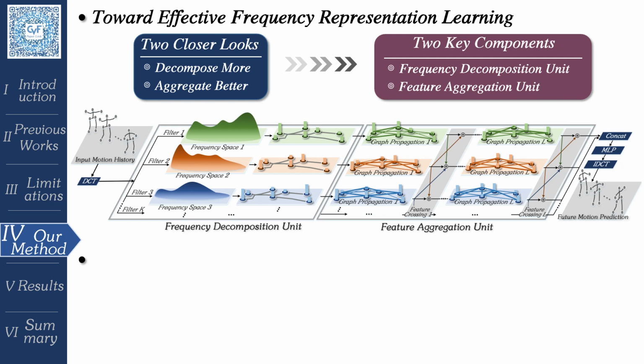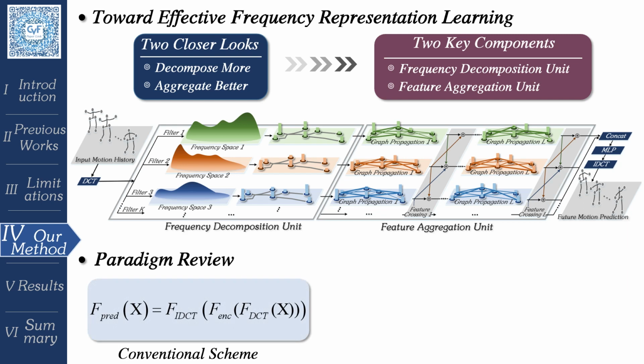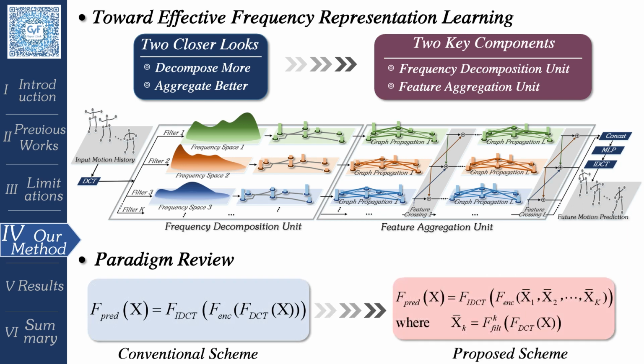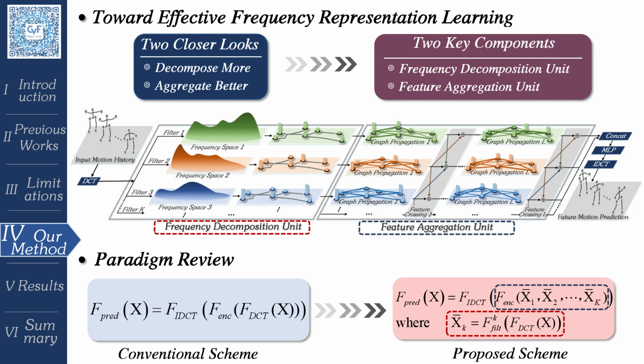As illustrated in the above figure, firstly, the frequency decomposition unit unweaves finer frequency representations from an input body motion by tuning each body joint trajectory with multiple versatile filters. Then, the feature aggregation unit deploys a series of adaptive graph filters within each frequency space and interleaves feature crossing layers to promote message exchange between spaces. Finally, we briefly compare the strategy-wise difference between our method and others via a paradigm review.